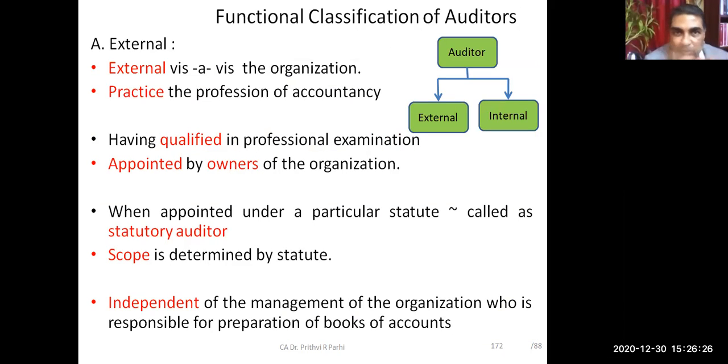Now, coming to the broad classification or functional classification of the auditor, we can classify into two categories. First one we'll see is external, the other one is the internal auditors. External, we have discussed in our earlier classes. Vis-a-vis the organization, they are external. They are not the employees of the organization, not the employees of the company. They practice the profession of accountancy. They are qualified. They have passed the professional examination, which is the minimum eligibility to become the auditor. And they're appointed, as you know, by the shareholders or the owners of the organization.